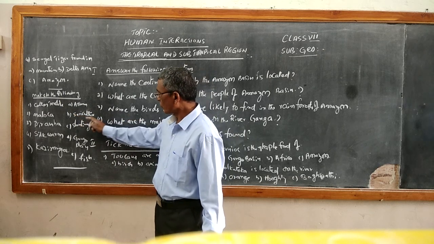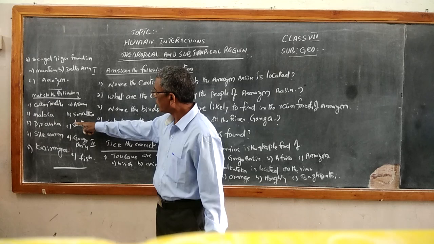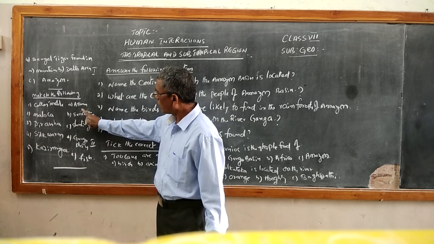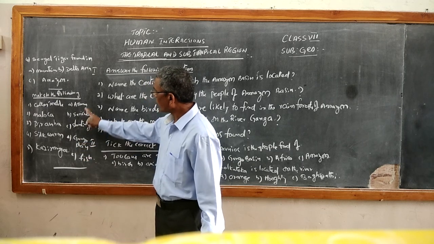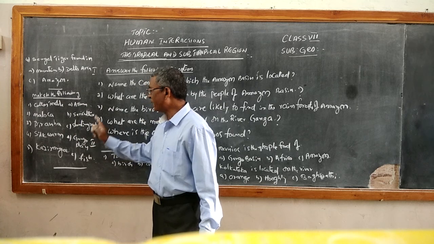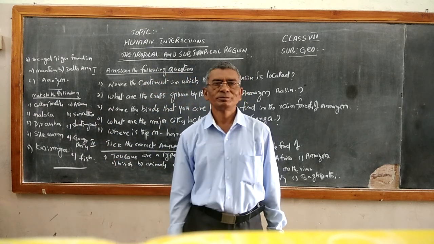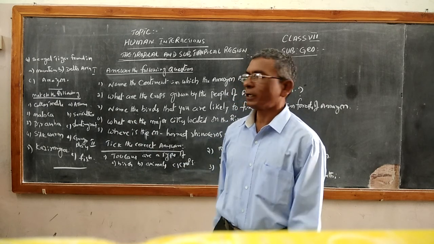Maloka is a fish. Piranha is a slanting roof. Silkworm is sericulture. Kaziranga is Assam. Right? This is the match for it.